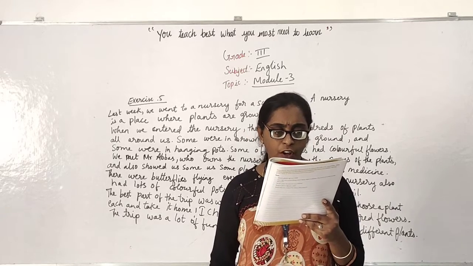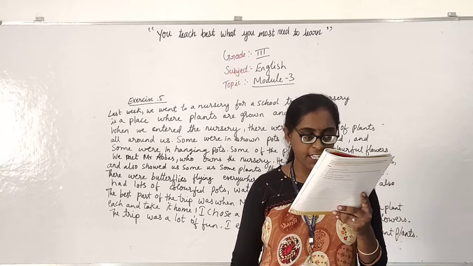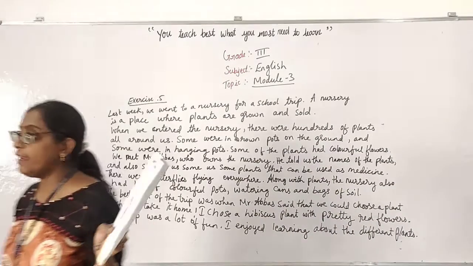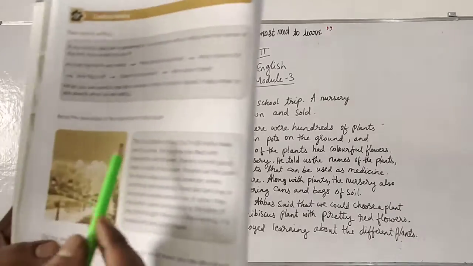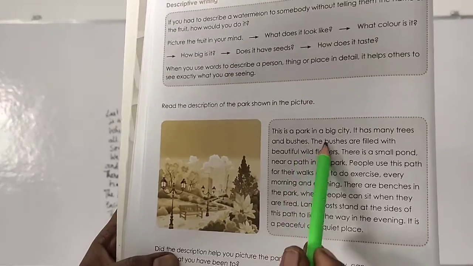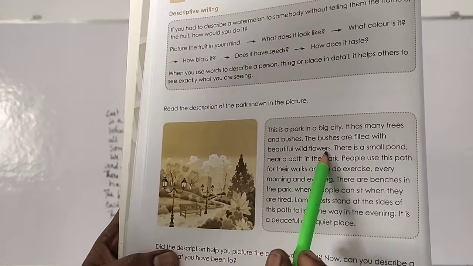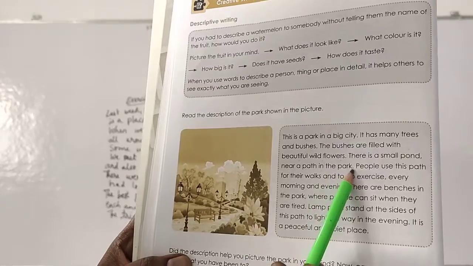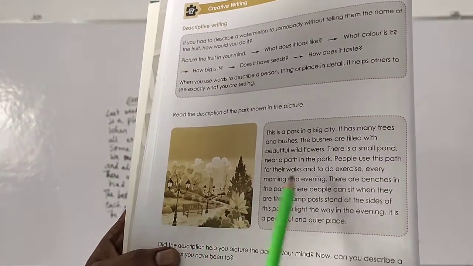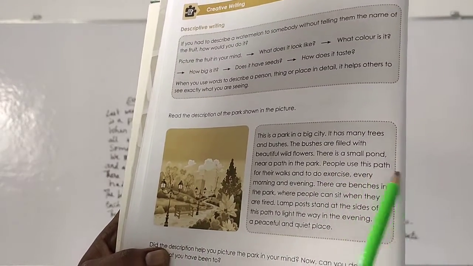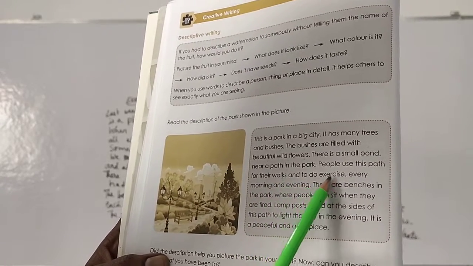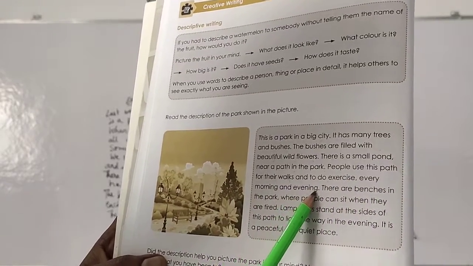Read a description of the park shown in the picture. Here they have shown a park. Okay, let us read that, children. This is a park of a big city. It has many trees and bushes. The bushes are filled with beautiful wild flowers. There is a small pond near a path of the park. Can you see? Yes. People use this path for their walks and to do exercise every morning and evening.